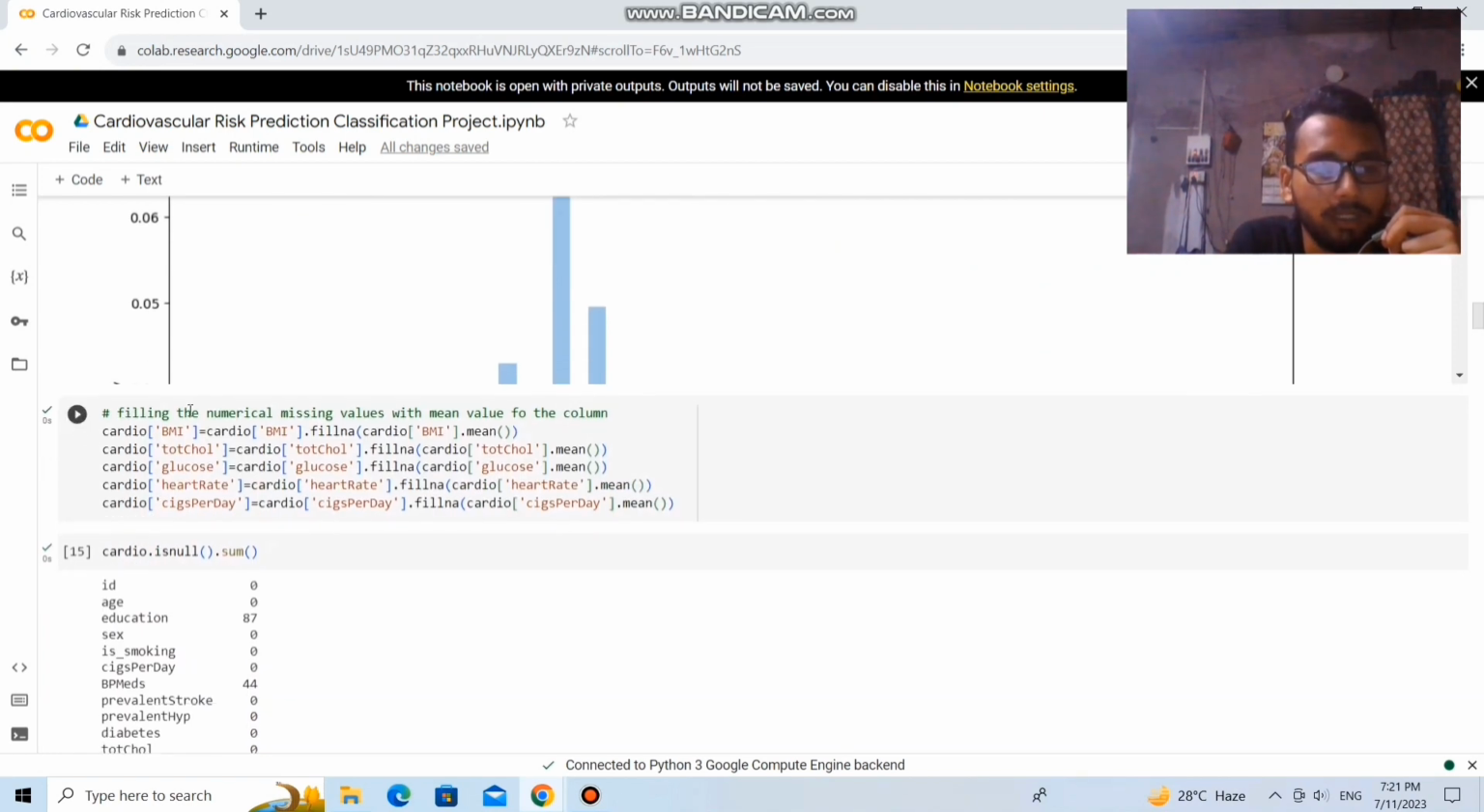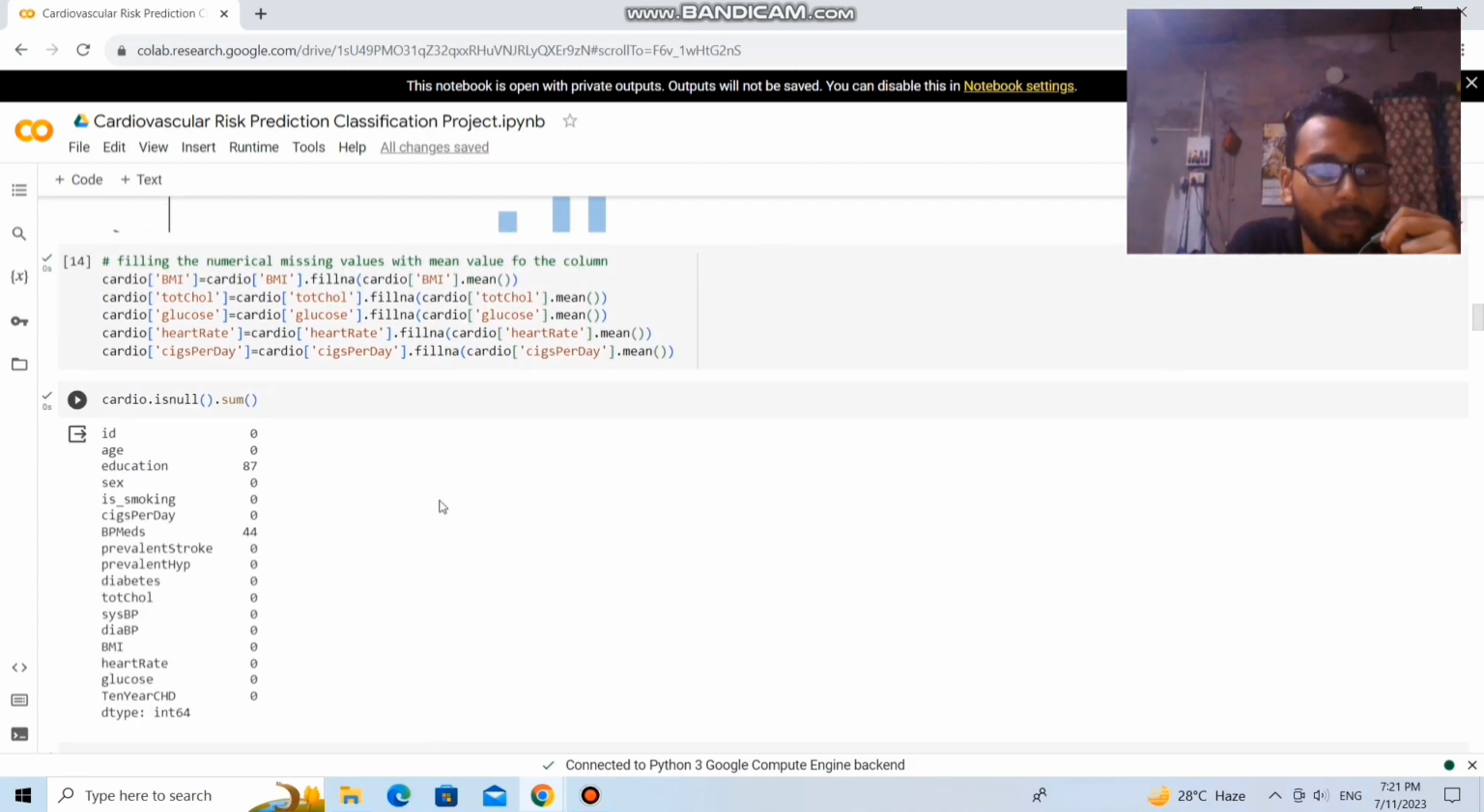And let's fill in the numerical missing values with the mean value. So the BMI column has been filled with the mean of that column, the glucose column has also been filled with the mean of the column, and cigarettes per day has been filled with the mean of the column.